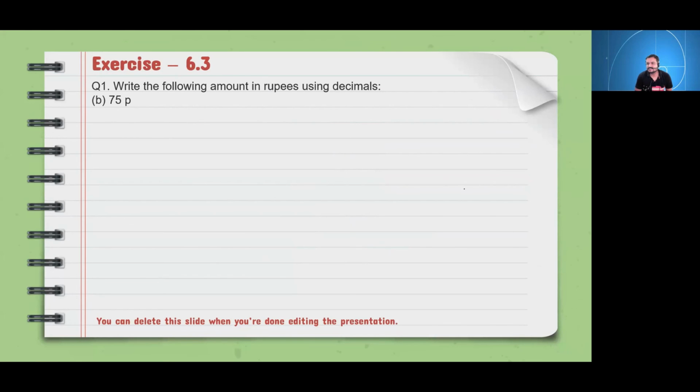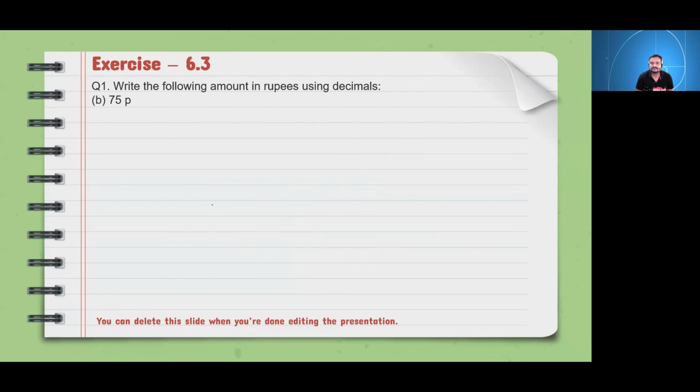Okay. Next is 75 paisa. Very easy now. Who will do it? Yes, Madhvi Lohia. Madhvi Lohia. Yes, sir.